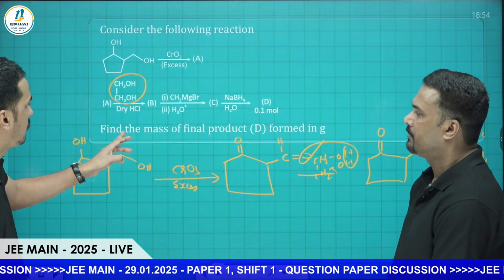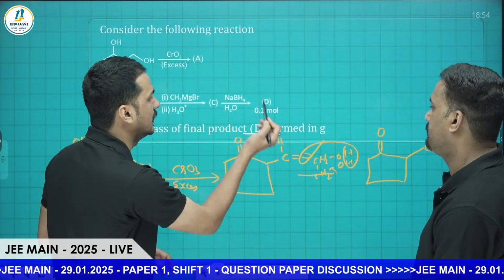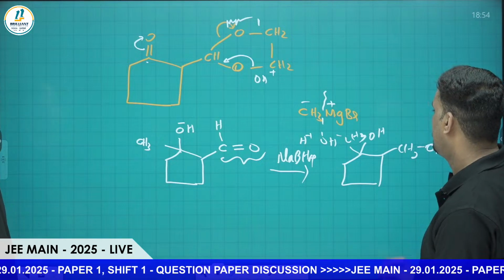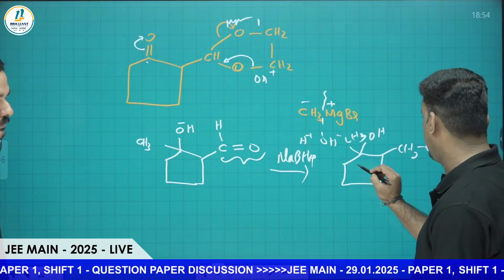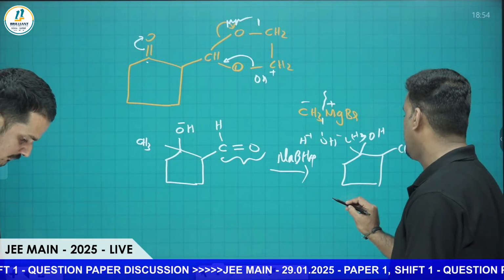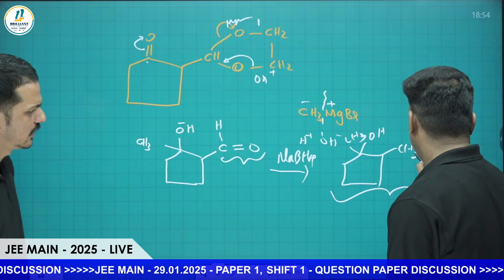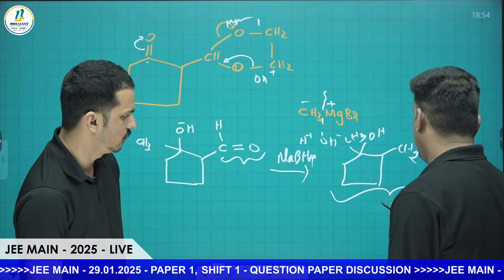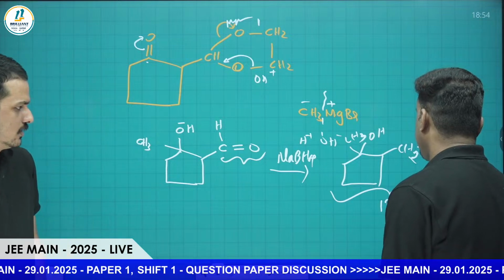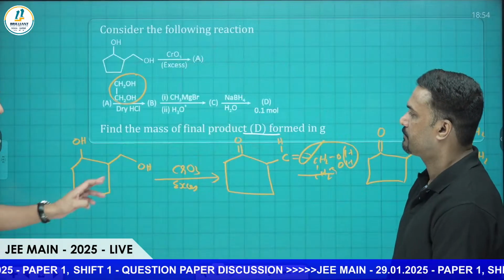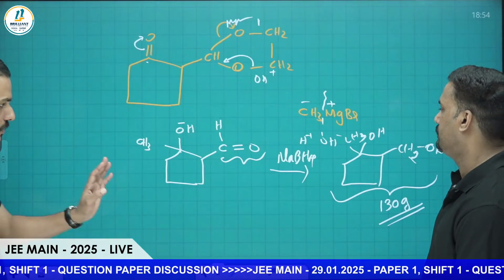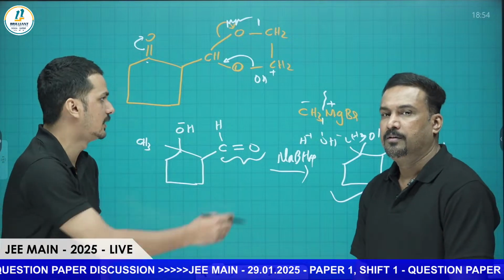They are asking: find the mass of the final product D formed in grams. So we have to take this compound, count the total carbon, hydrogen and all, and take the mass. The mass will be 130 grams. They are asking in grams, not milligrams, so the answer is 130.